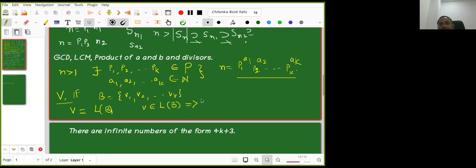But before that, you will write something. So there exists a natural number n and scalars A1, A2, and so on, AK belongs to F, the field F, such that this V is equal to A1 V1 plus A2 V2 plus and so on plus AK VK, right? So here these are fixed. So it is like primes, but there are finite number of primes. It is useful when it is an infinite dimensional vector space.